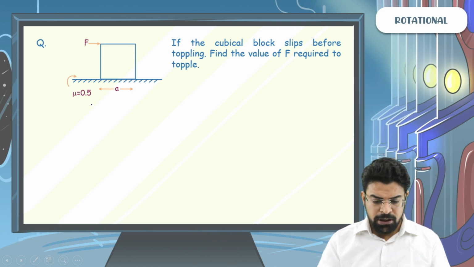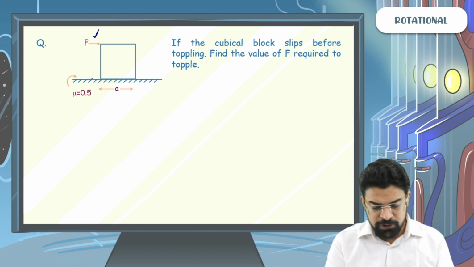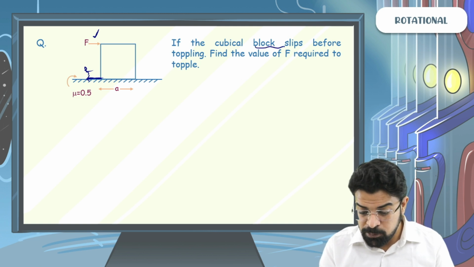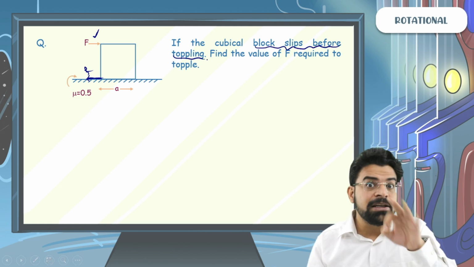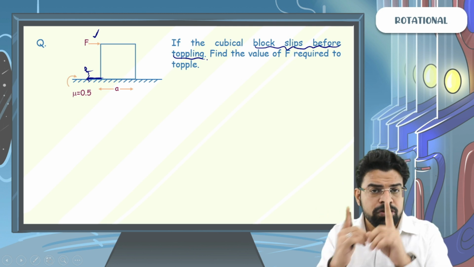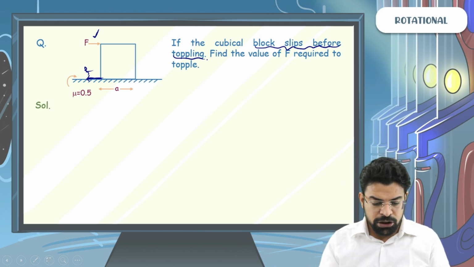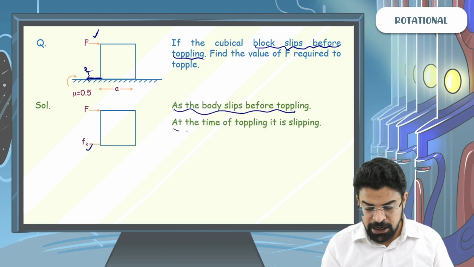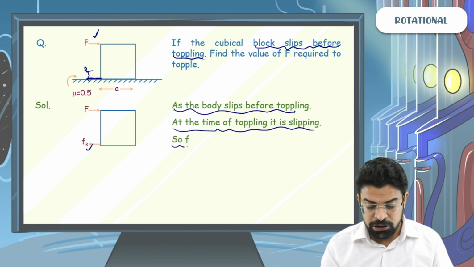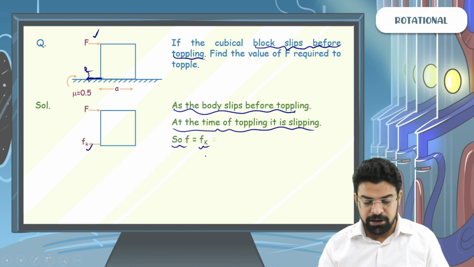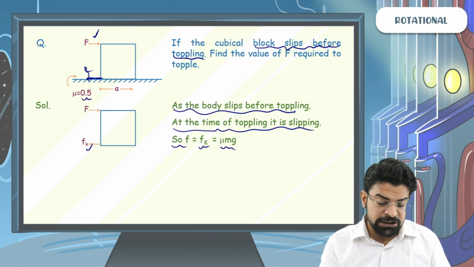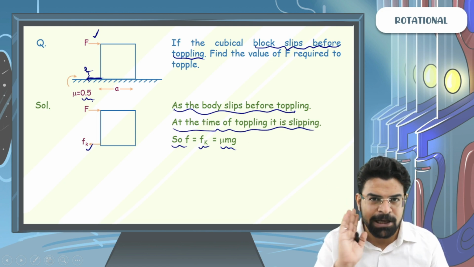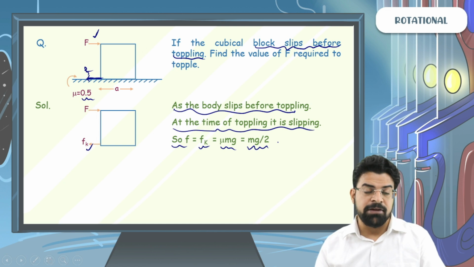So you will say, sir, when you apply a force here, the friction force will act in the opposite direction. As per the problem statement, they have mentioned that the block slips before toppling. It means that at the time of toppling, the block was already slipping. So the type of friction force acting will be kinetic friction force. So we can say, as the body slips before toppling, at the time of toppling it is slipping. So the friction force acting has to be equal to kinetic friction force, that has to be equal to mu mg, and since mu is 0.5, that will be 0.5 mg, and 0.5 mg can be written as mg by 2. So the friction force acting will be mg by 2.